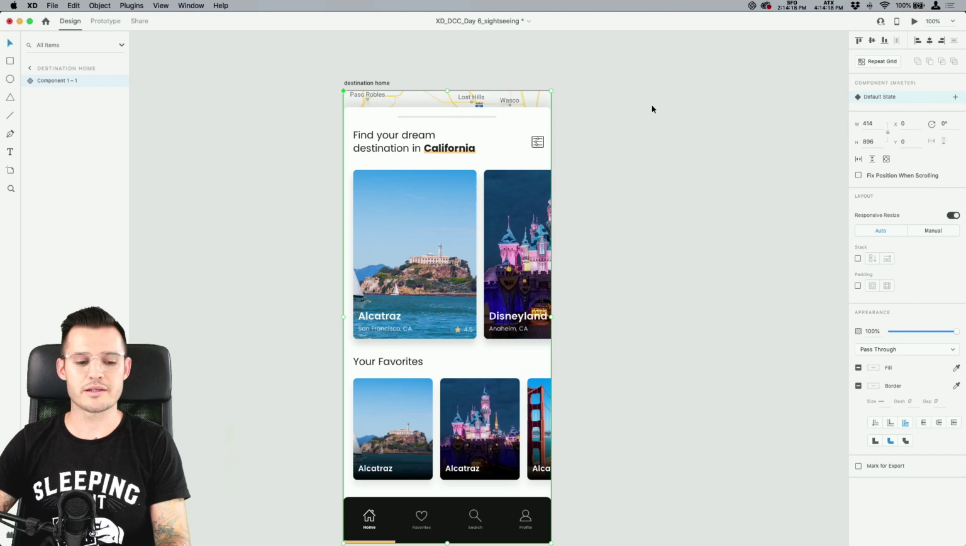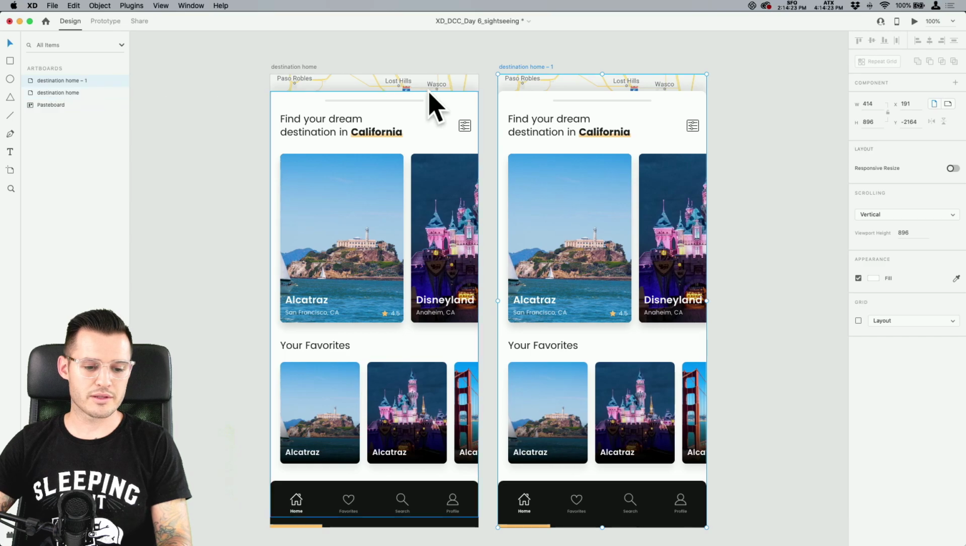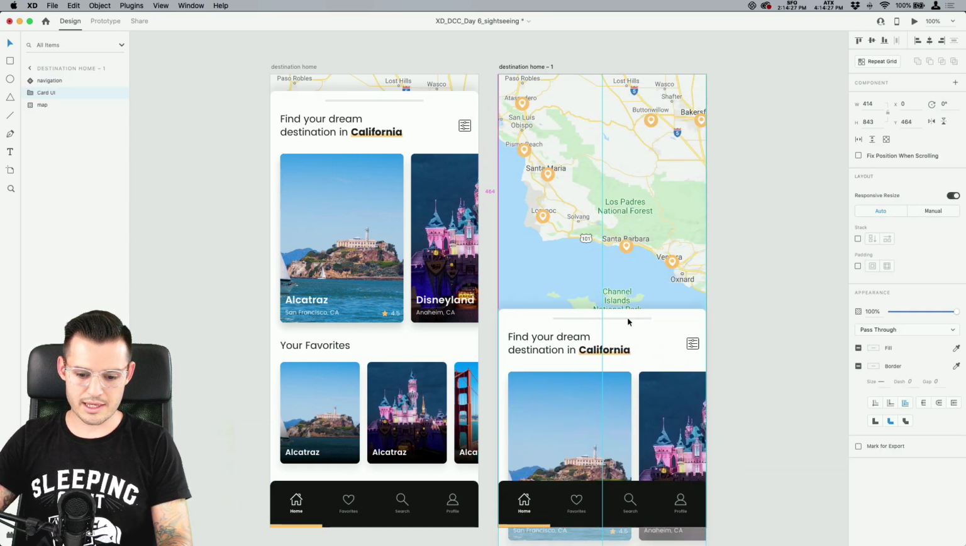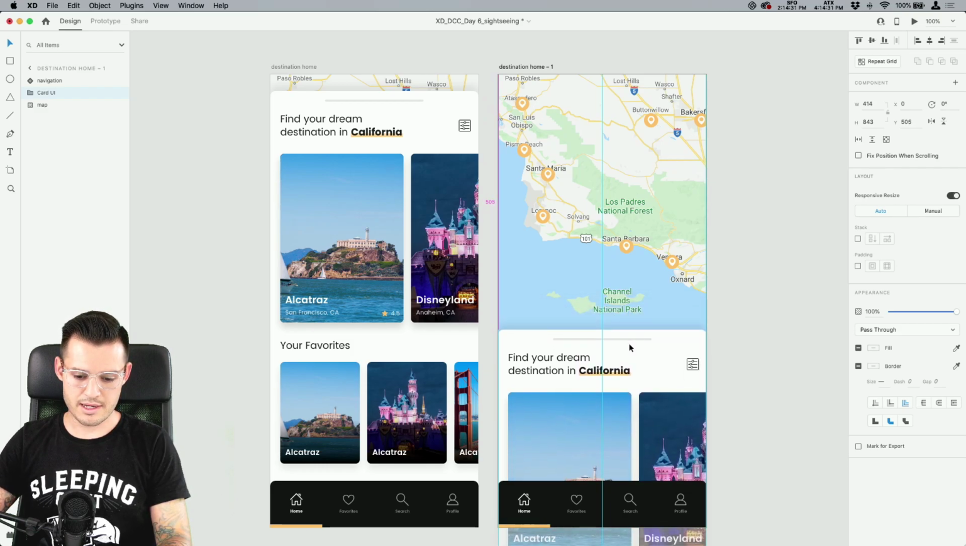Well, maybe we don't need to do that. Let me go back. Maybe that's too much. Why don't we just go like this? Why don't we do it this way, okay? So I'm going to drag this thing down just like that. You can see our map kind of ends there. I'm gonna drag it down.